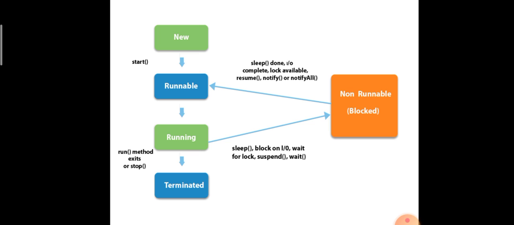Notify is used if a particular thread is waiting for some time. Notify means a particular thread can run into the running state. Notify all means all the threads available in the blocked state can run into the running state. If I suspend some thread for a particular time, at that time I use resume. Resume means the suspended thread can run. So these are the life cycle states of threads.